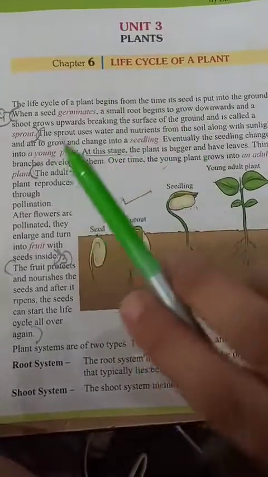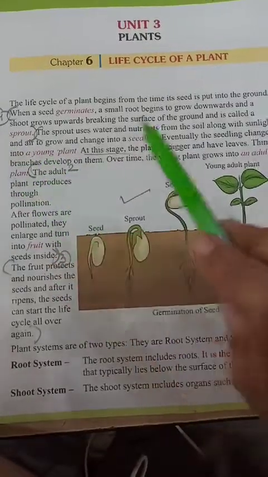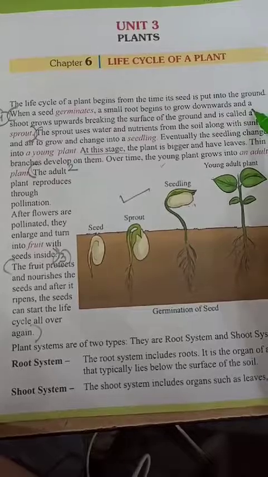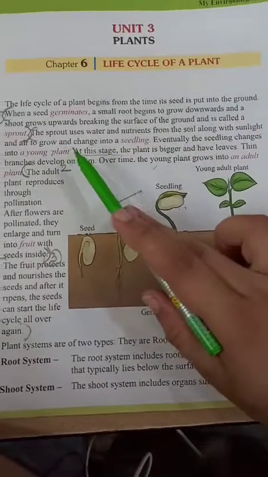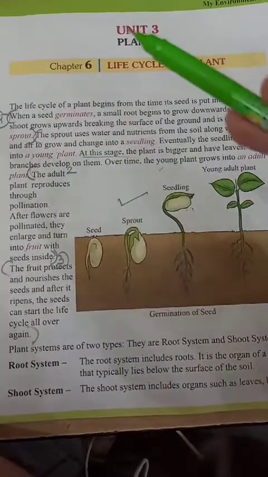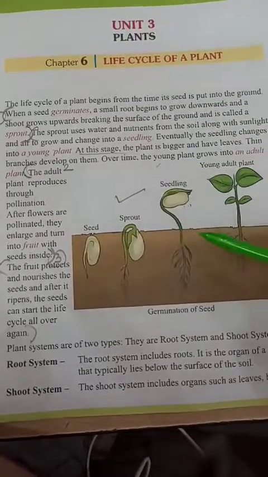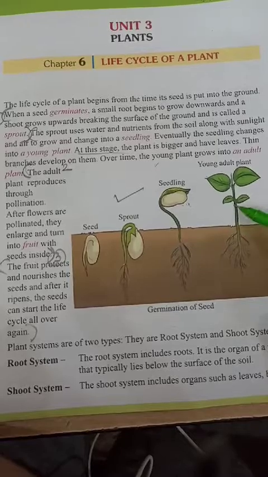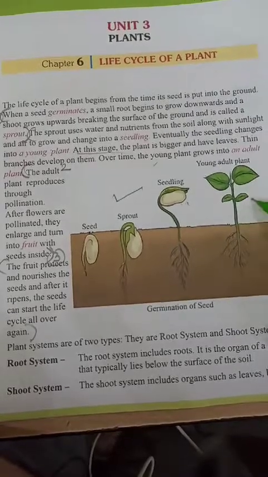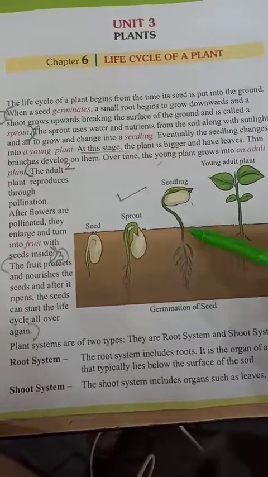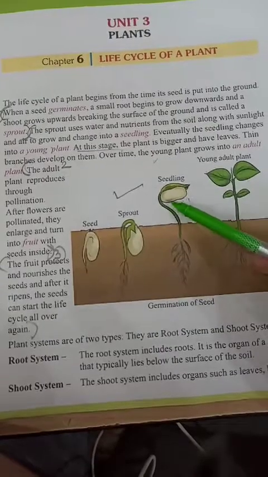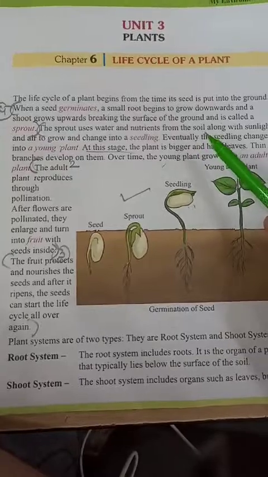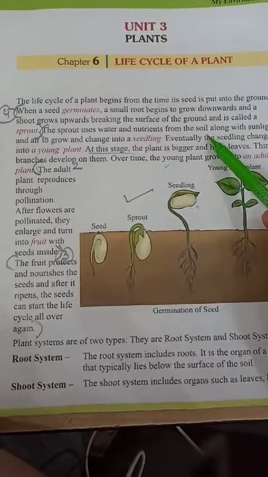But they are not saying that this is called sprout. After that there is written a shoot grows upwards, breaking the surface. See, this is growing upwards. This is called shoot, and this is called sprout. I hope it is clear to you what a sprout is.